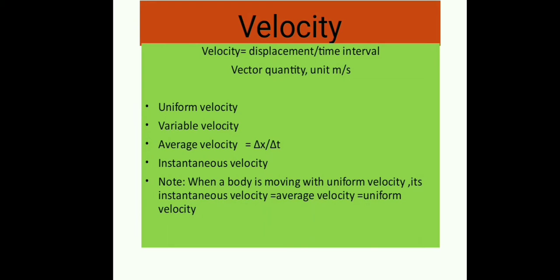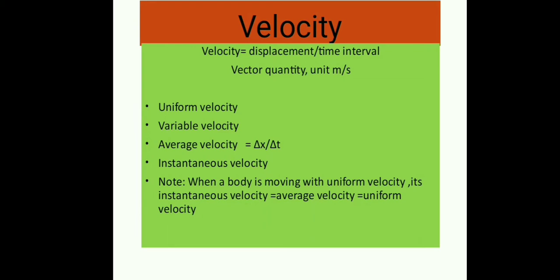Average velocity. It is defined as the change in position or displacement, which is denoted by del x, divided by the time interval, which is denoted by del t, in which the displacement occurs. It is also a vector quantity. Average velocity equal to del x upon del t.